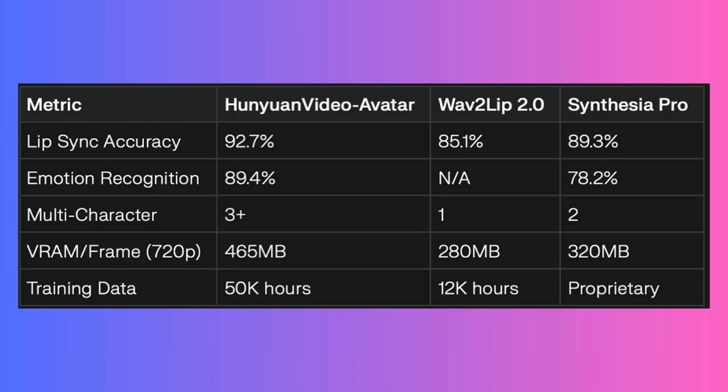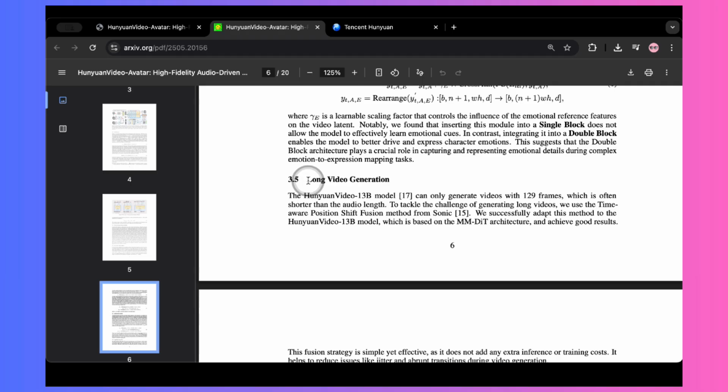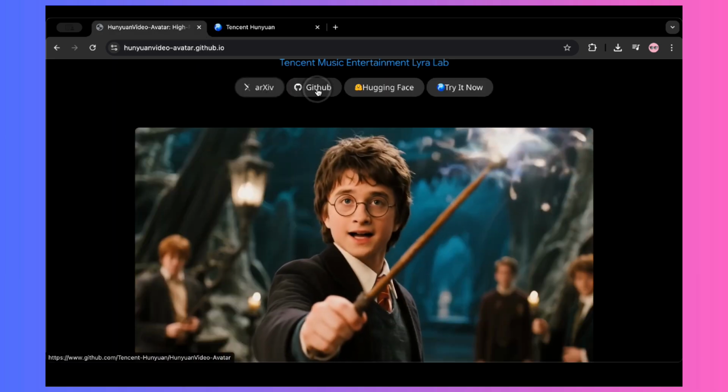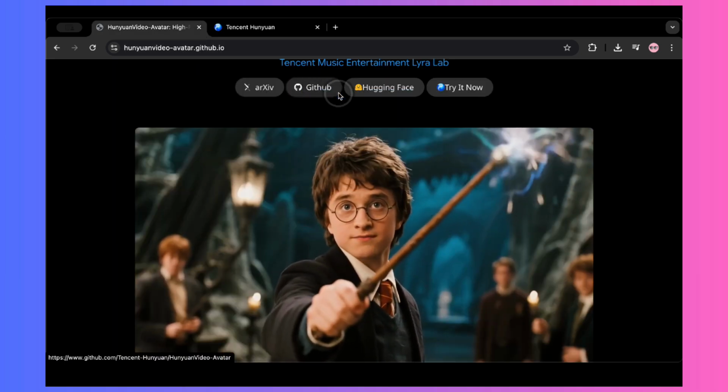It can achieve over 92% lip sync accuracy and maintain remarkable consistency even in long-form animations, sometimes stretching up to 5 minutes, which is a big challenge for many AI video generation tools. Now, the exciting part for many of you developers and AI enthusiasts.